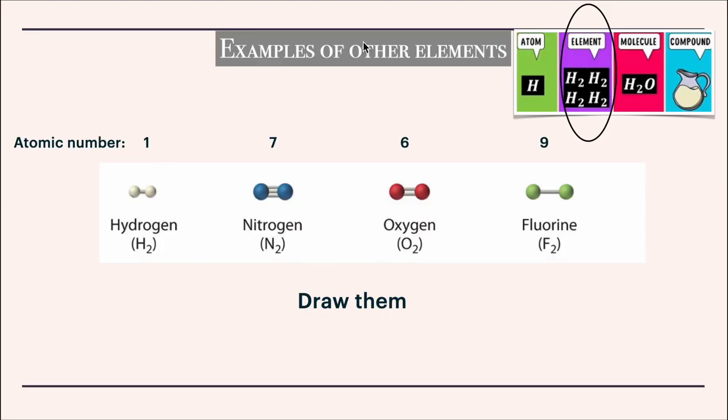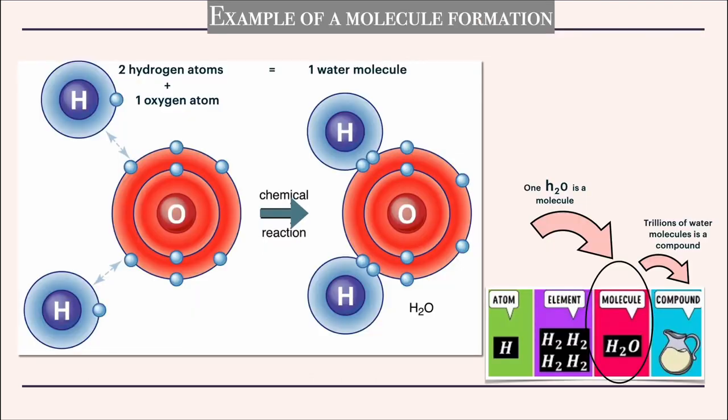And now we're going to see other examples of elements. We can draw structures of hydrogen atom, nitrogen atom, oxygen atom, and fluorine atom. If you can draw them by yourselves, then it's great. If not, I'm going to explain how we have to draw them. Next, moving on to an example of molecule formation.